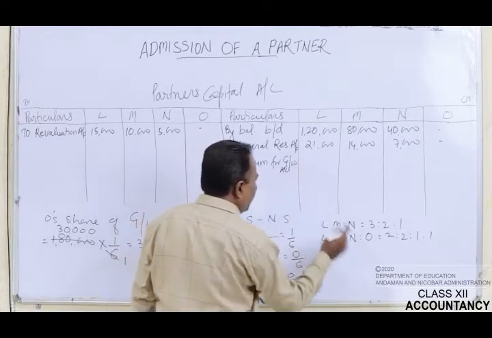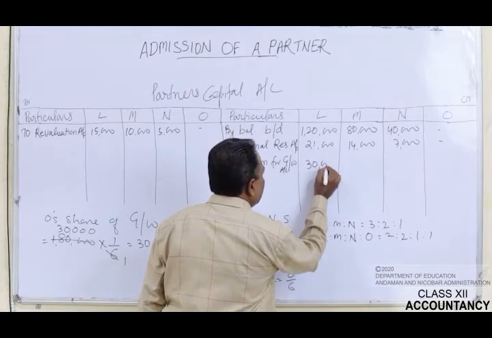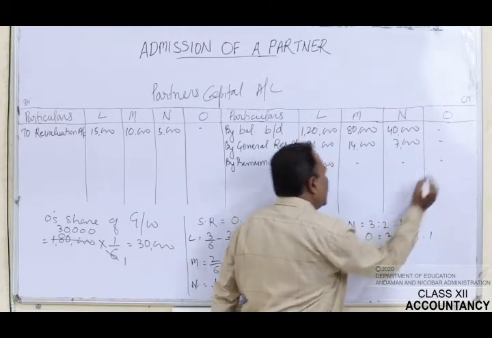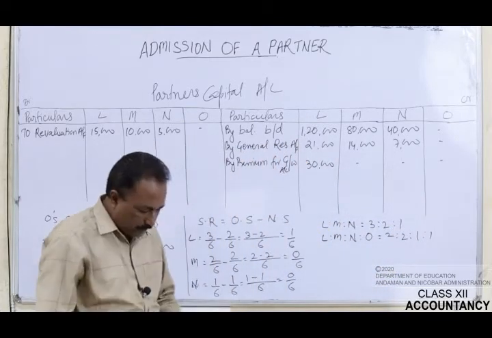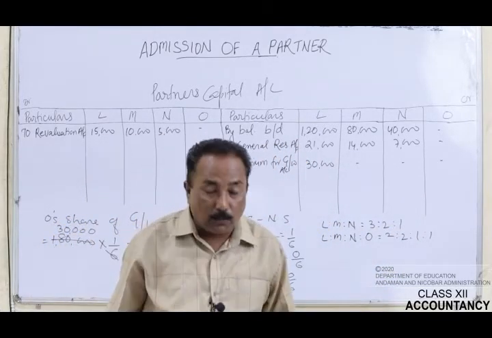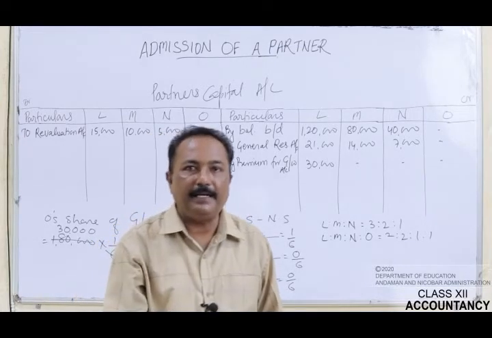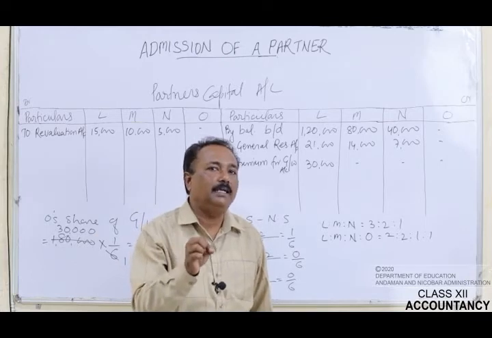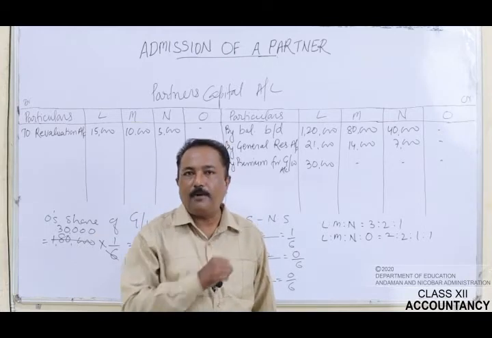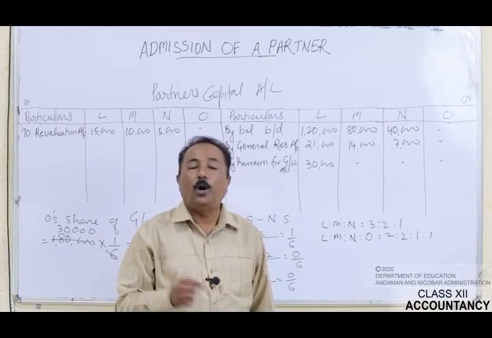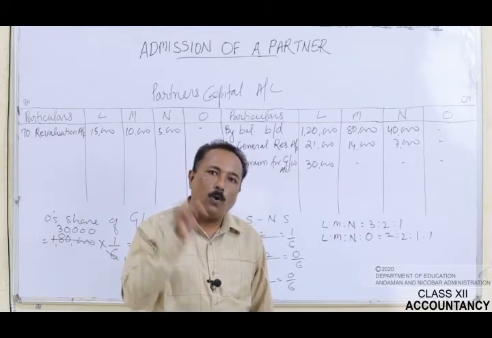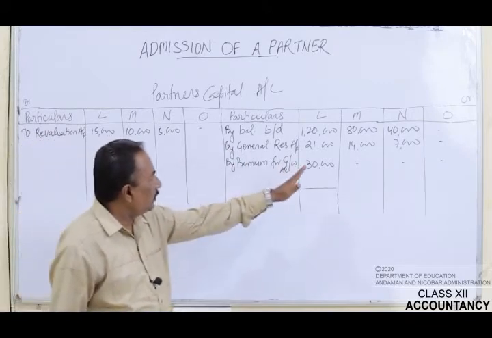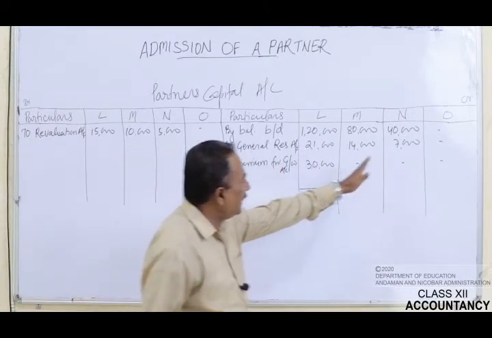L will get rupees 30,000. M will not get anything. Now we have to calculate the amount of capital which will be brought in by the new partner O, and this amount will be calculated on the basis of the old partners' capital. Now we will see the capital accounts of L, M and N.